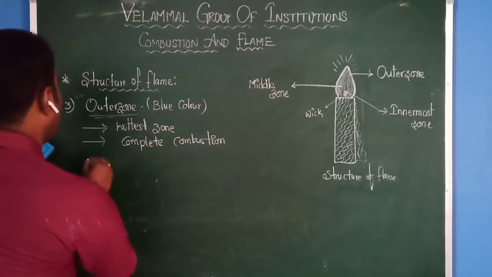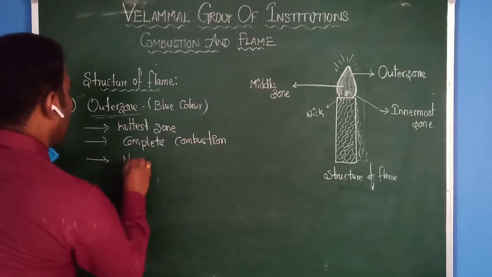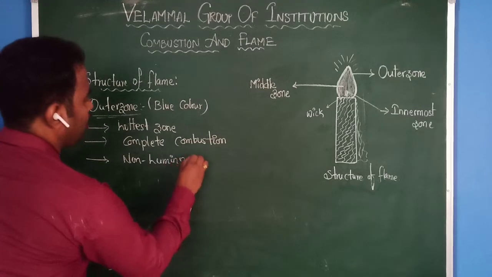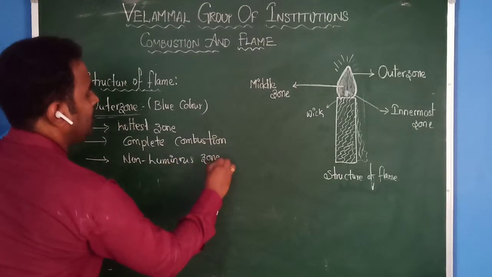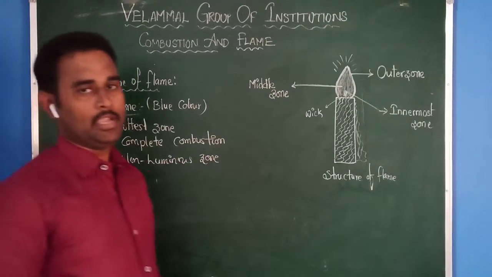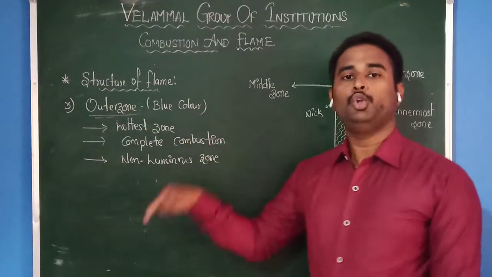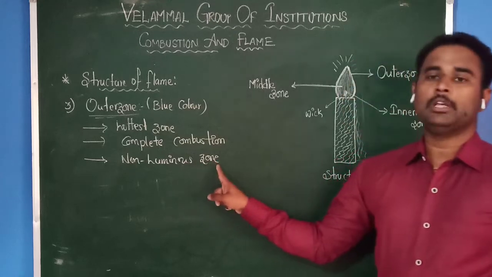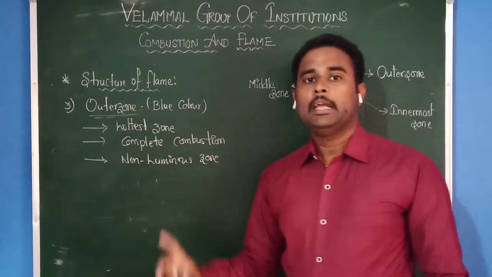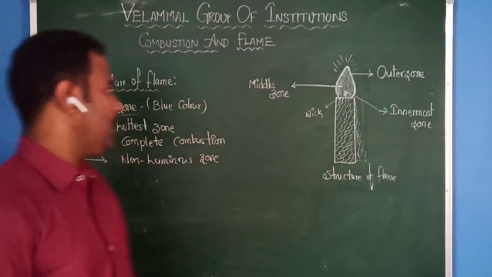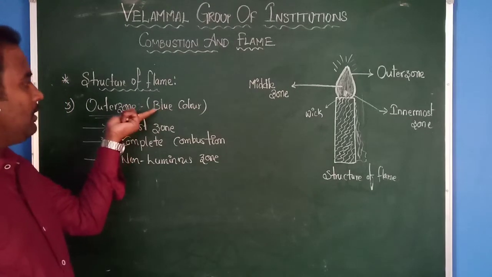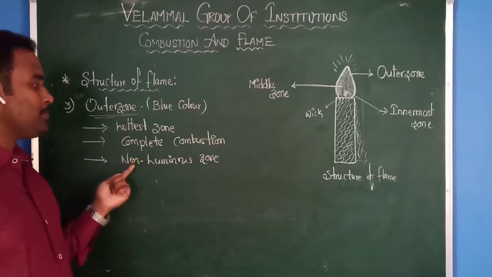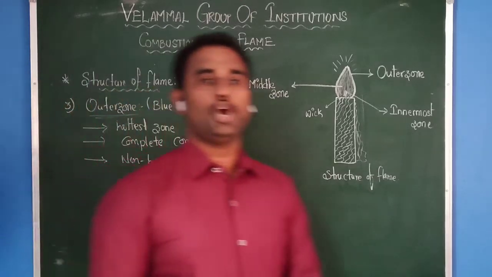Moreover, this outer zone is called the non-luminous zone, which means it won't emit any light. Normally the middle zone is called the luminous zone, but the outermost zone is called the non-luminous zone. The important points are that it is blue in color, the hottest zone due to complete combustion, and also called the non-luminous zone.